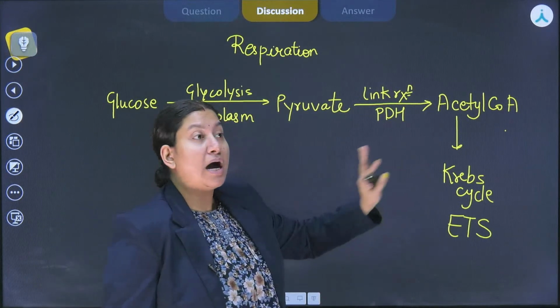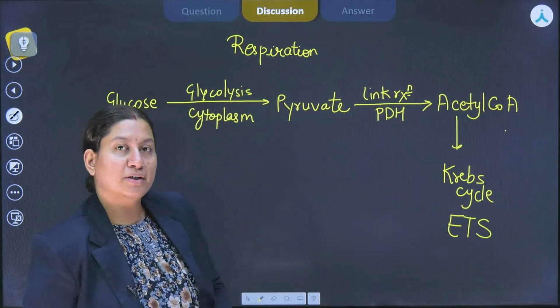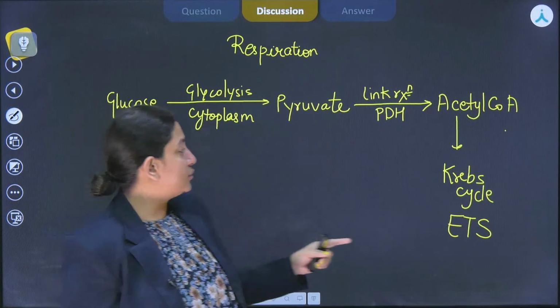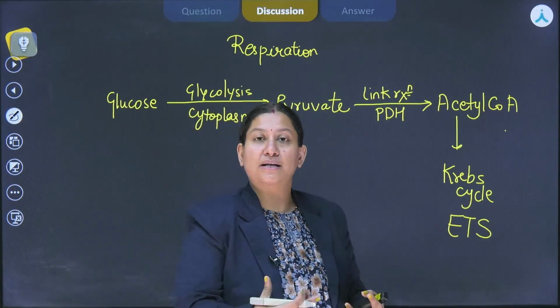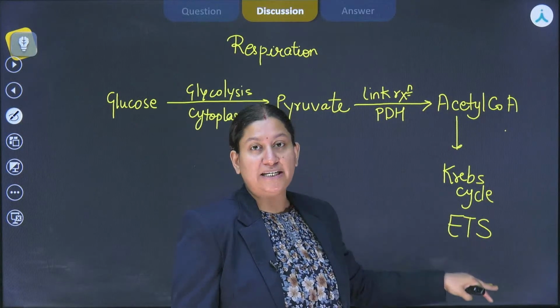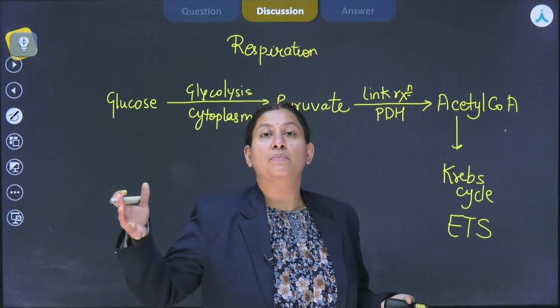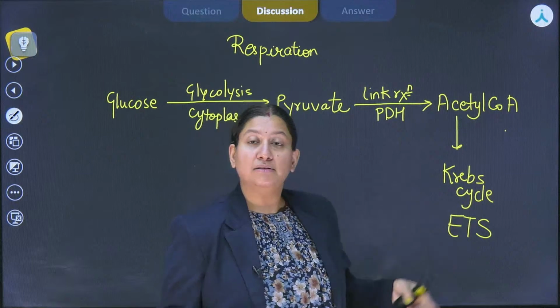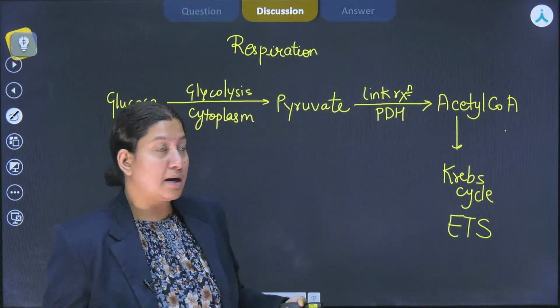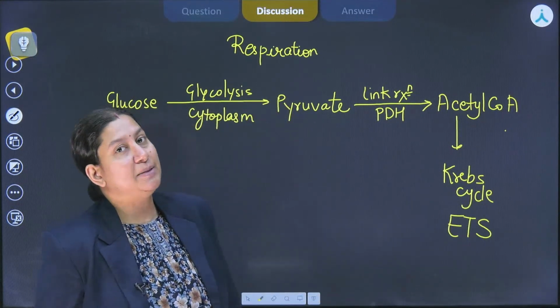For their uninterrupted continuation, it's important that they have the oxidized coenzyme. That is why as soon as these coenzymes are being made, they are being fed into the ETS so that they can become oxidized, so that these cycles can be performed uninterruptedly. Also at the same time ATP could be formed.